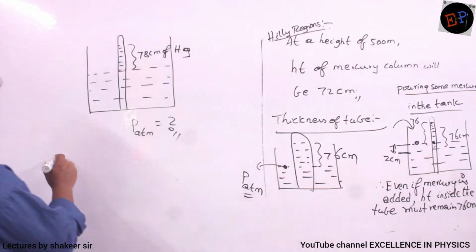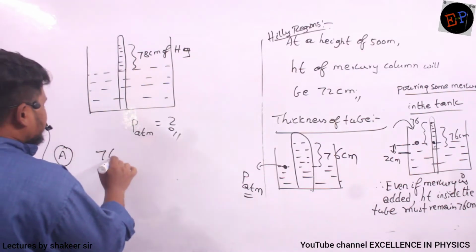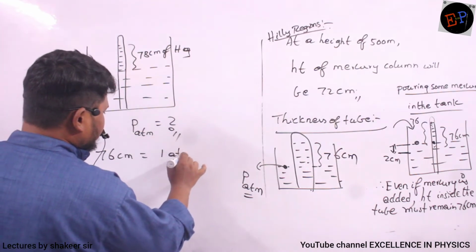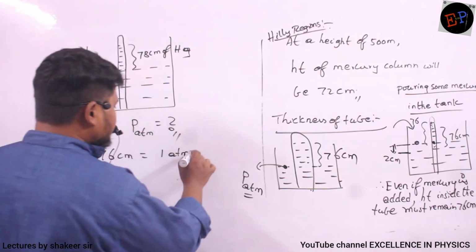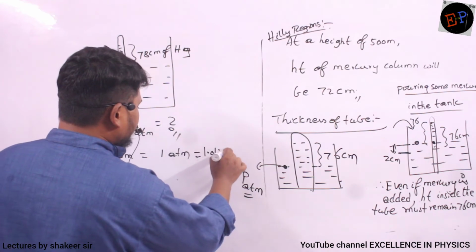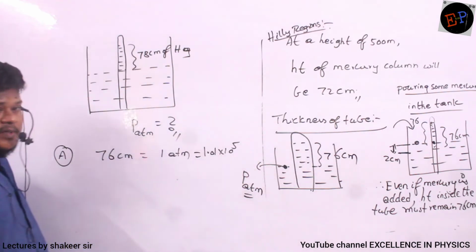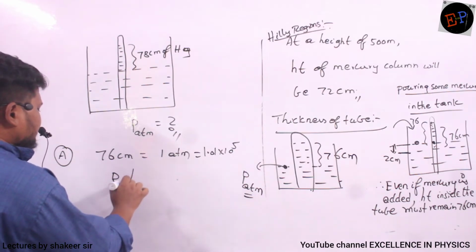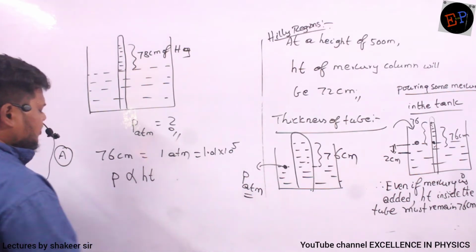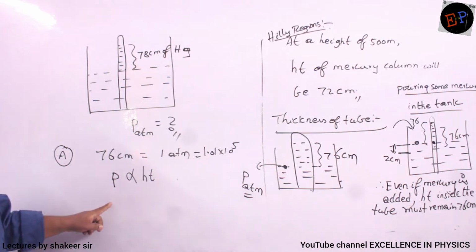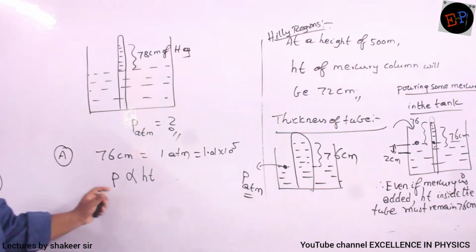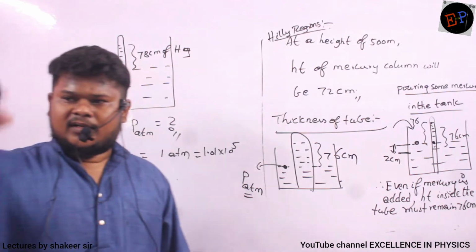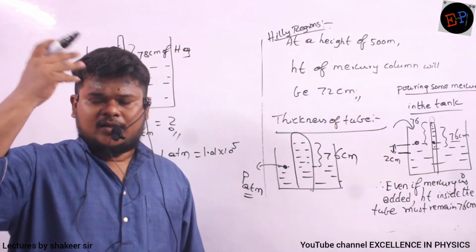Okay, see, here 76 centimeters represents 1 atmospheric pressure, no? 1 atmospheric pressure means how much? 1.01 × 10^5 Newton per meter square. Clear? So therefore, one thing which I can say is pressure is directly proportional to the height of the mercury column, no? Pressure at a region is directly proportional to the height of the mercury column. If the height of the mercury column increases, pressure also increases.